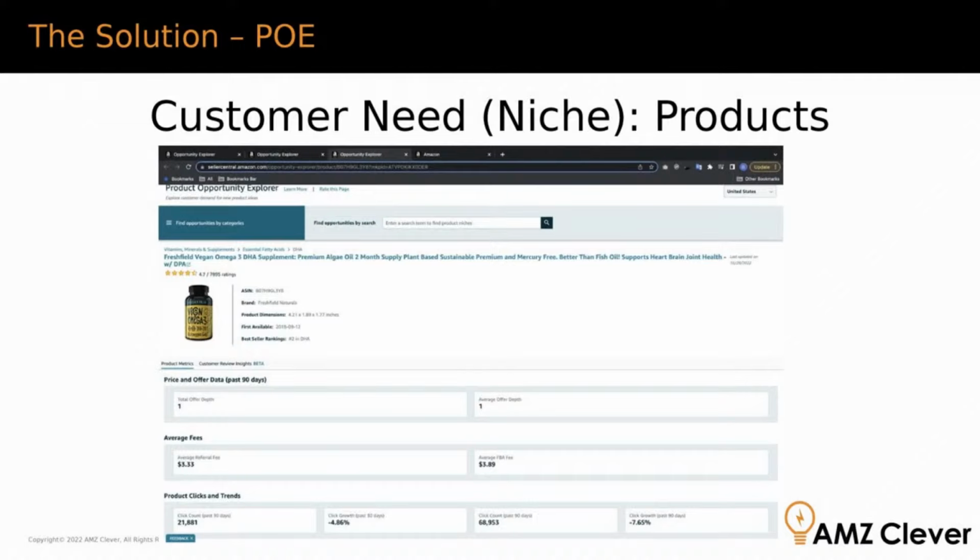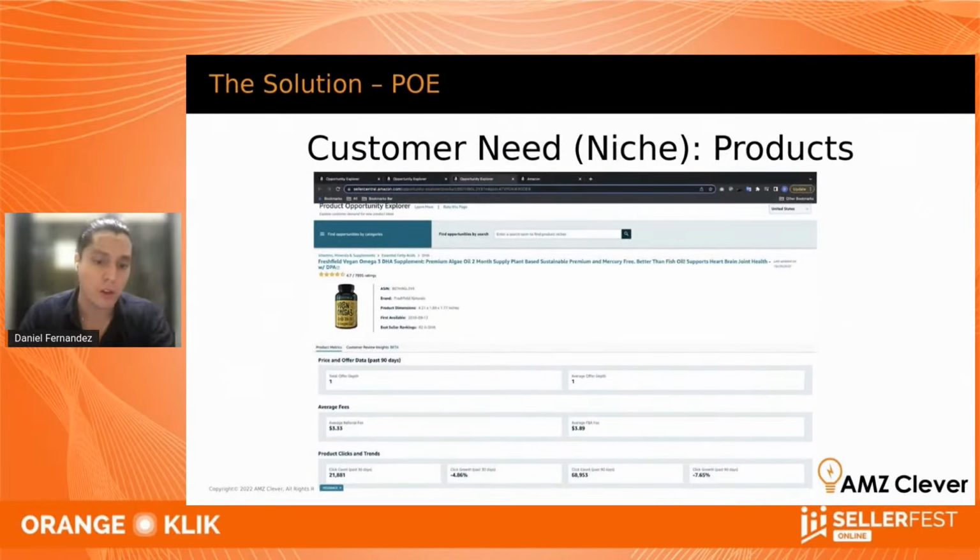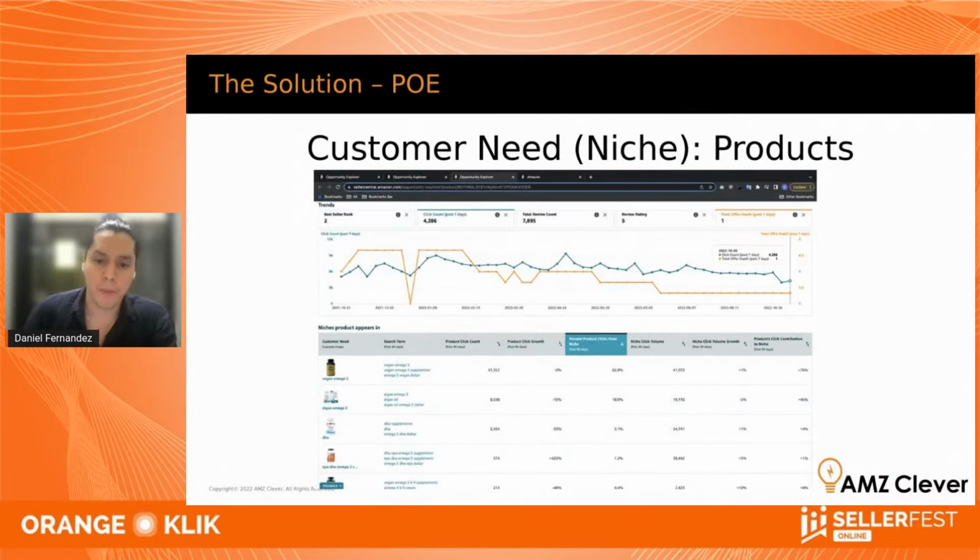And that's probably a niche that you want to enter, because it means that the person at the top is not consolidated at the top, right? You want to stay away from a niche that has many products at the top losing click share, because that would just mean that the market is shrinking as a whole. That product life cycle is a little bit more towards the end of that cycle.